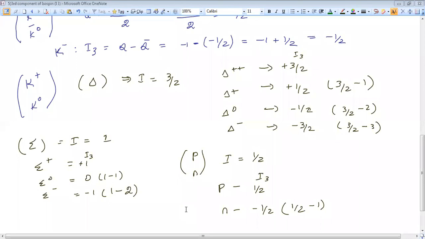But I understand that you will reduce the sigma plus I3 value to minus 1. Okay. Still, if you have any doubt, better to unmute your mic and ask, because I'm not able to understand the question in the chat box.